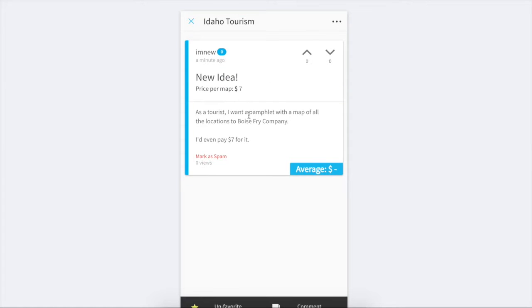For a company, Boise Fry Company, if enough data comes in here, they may say, wow, there's an average here of $7.50 for a product we don't have. We could sell this. Them or an entrepreneur could see that need and see the price point, and that could be some pretty valuable information. That could be pretty worthwhile.